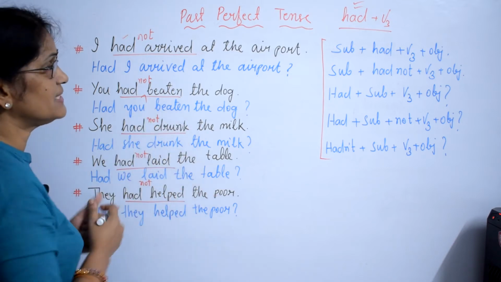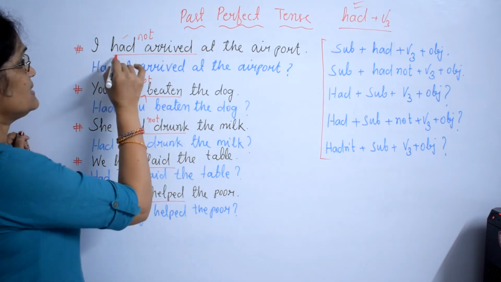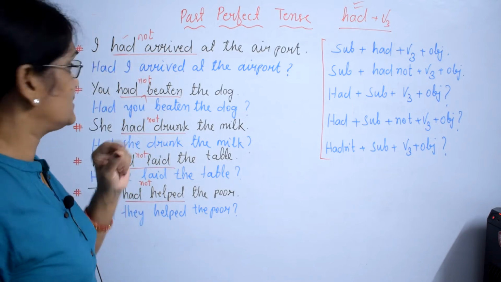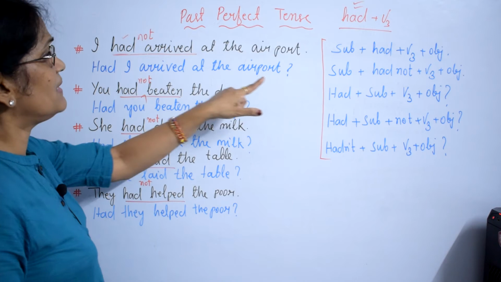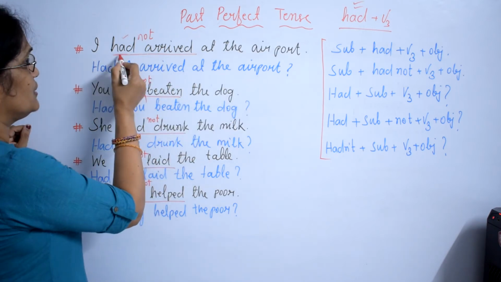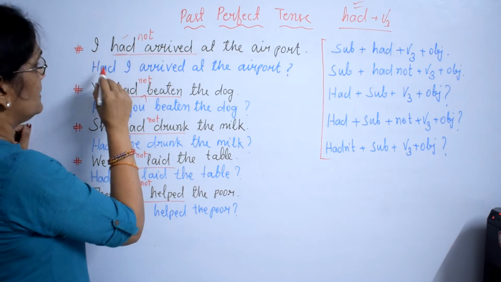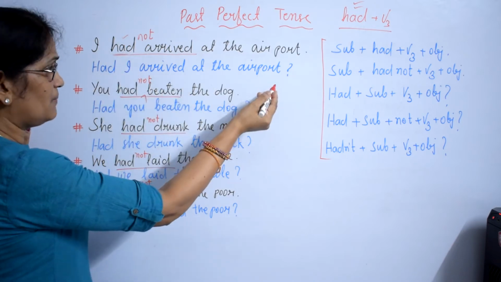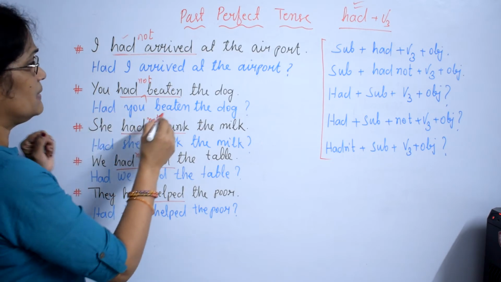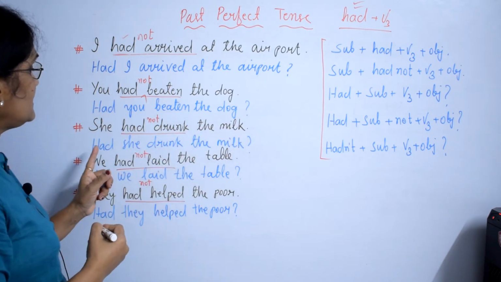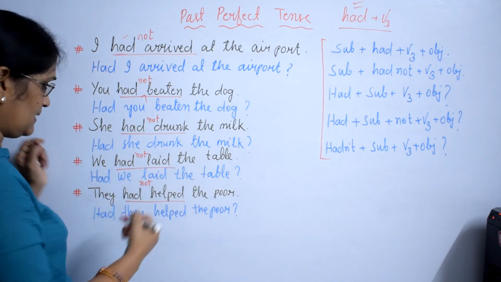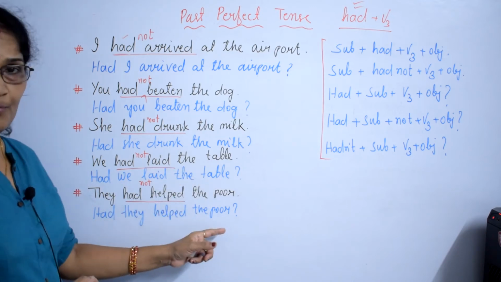Then how to change the sentences into interrogative? This is the auxiliary verb. You bring the auxiliary verb to the front. Had I arrived at the airport, all will be written. Only the interchange. You take had, then I. Had I arrived at the airport? Had you beaten the dog? Had she drunk the milk? Had we laid the table? Had they helped the poor?